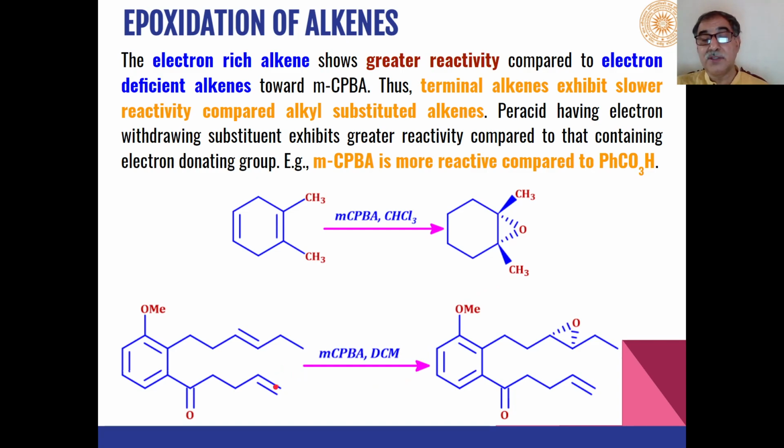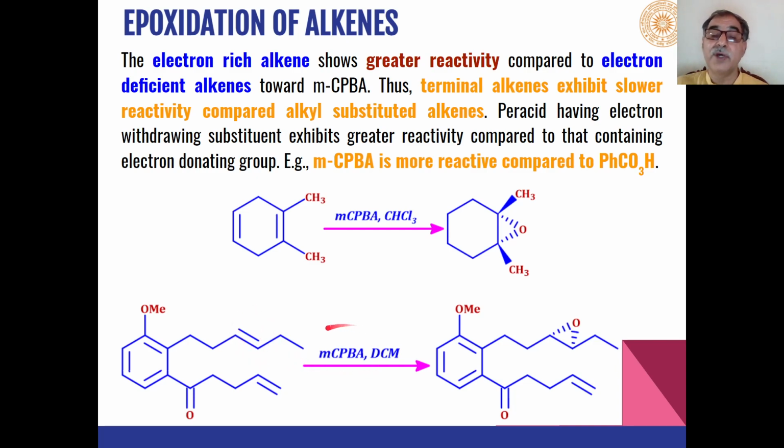Similarly, this type of molecule has a keto group, and this is a terminal alkene, while this is a disubstituted alkene. As I told you, the reactivity of terminal alkenes is slower as compared to the alkyl substituted alkene.